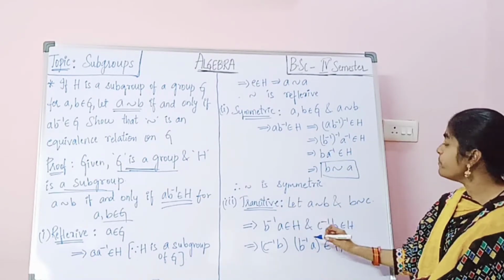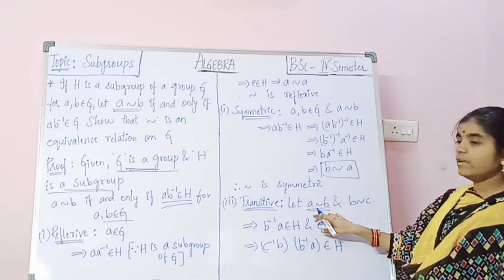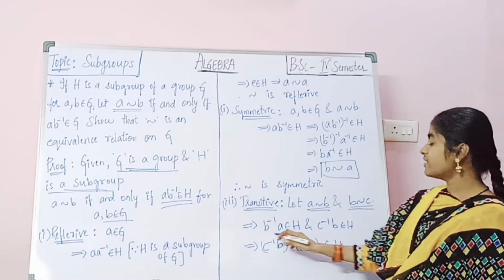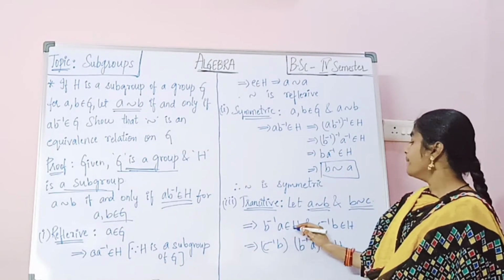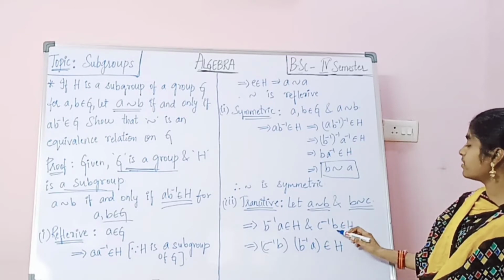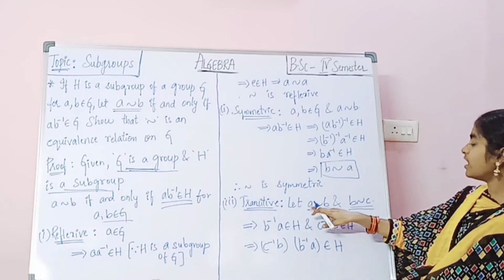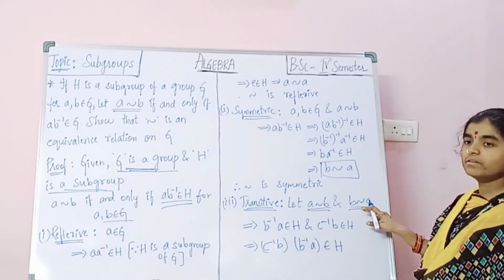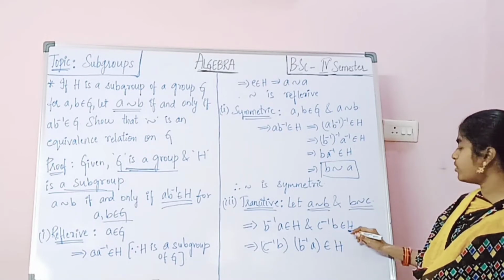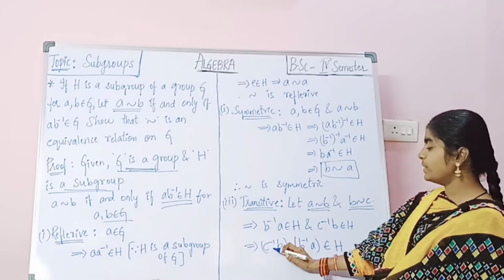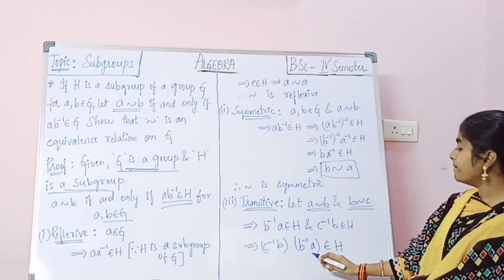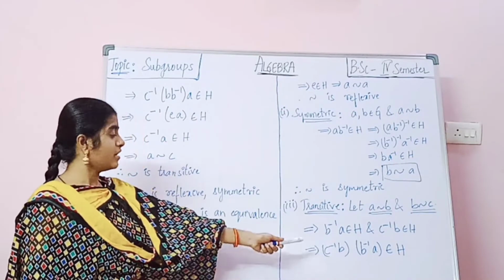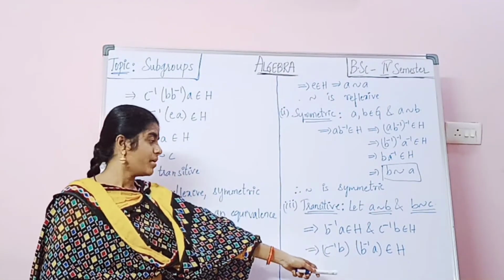Next, coming to transitive, let A be similar to B and B be similar to C. So that implies B inverse into A belongs to H, and C inverse into B belongs to H. Here, A similar to B gives B inverse into A belongs to H. Next, B similar to C gives C inverse into B belongs to H. That implies C inverse into B inverse into A belongs to H.